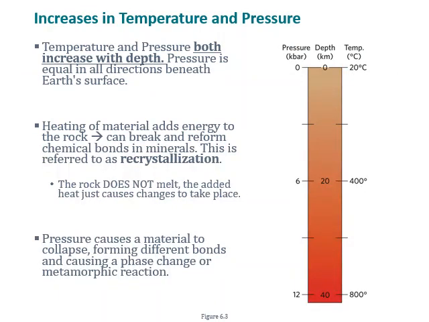Importantly, pressure is equal in all directions beneath Earth's surface, whereas temperature increases only in the z direction, or the direction from the surface towards the center, or the radial direction.